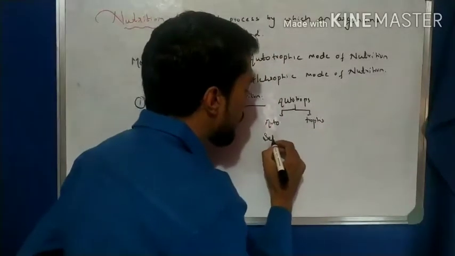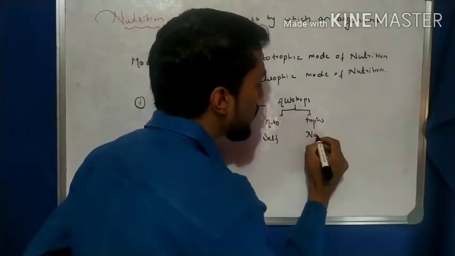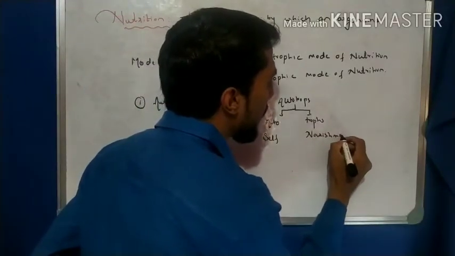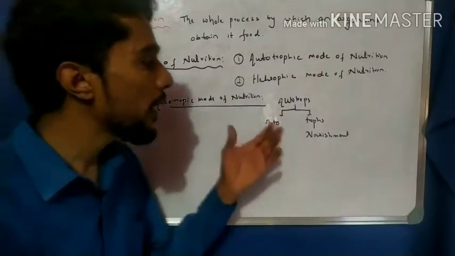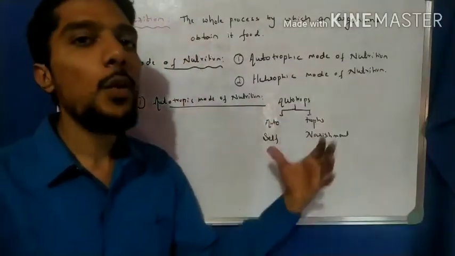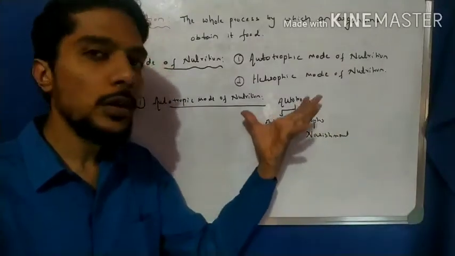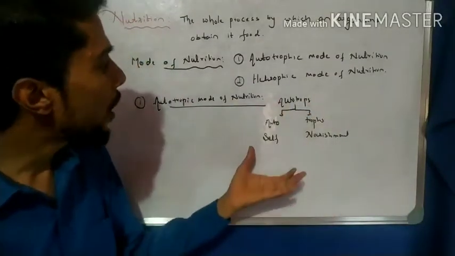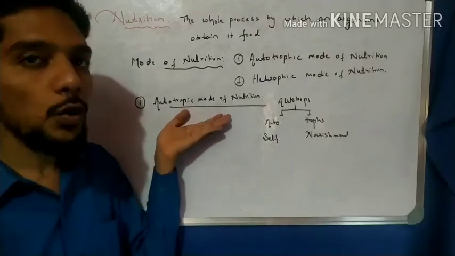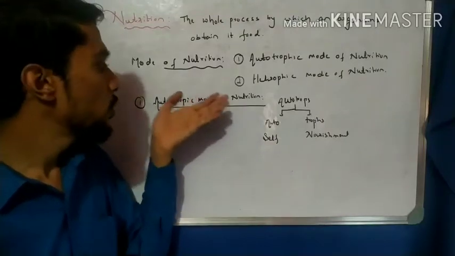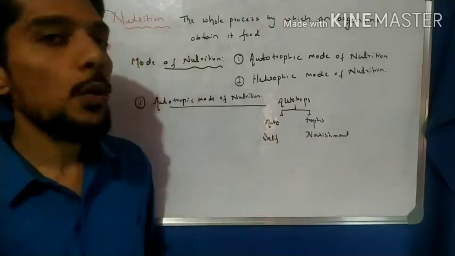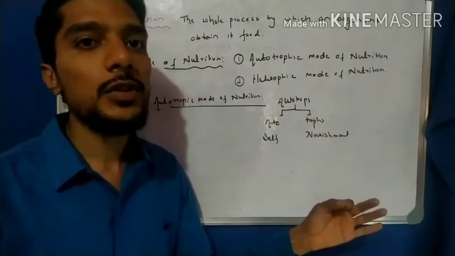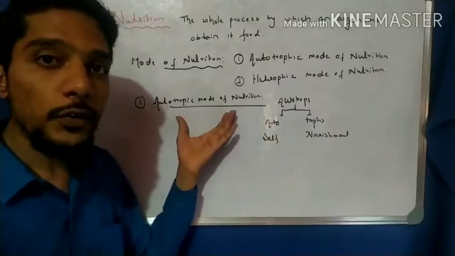Auto means self and trophs means nourishment, so autotroph means self-nourishment. The organisms which prepare their own energy-giving food follow the autotrophic mode of nutrition. So autotrophs are the organisms which prepare their own food, and such organisms follow the autotrophic mode of nutrition.